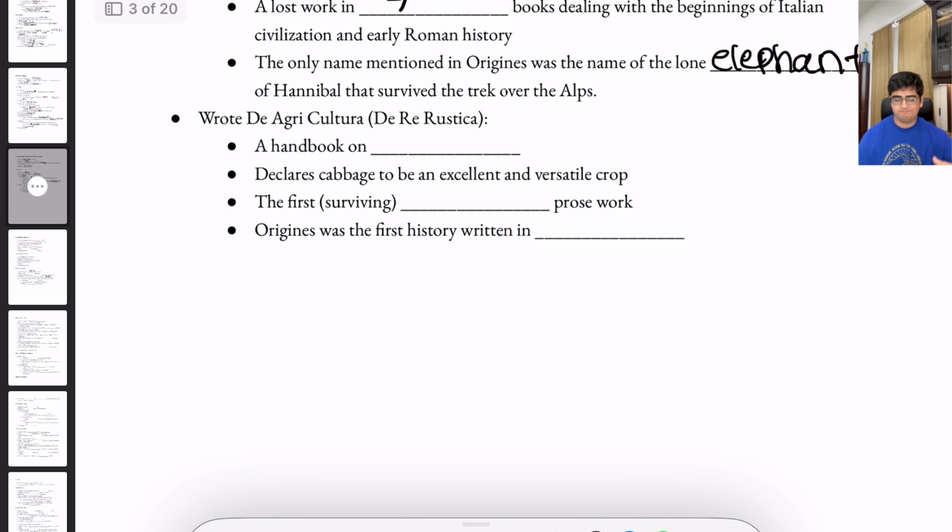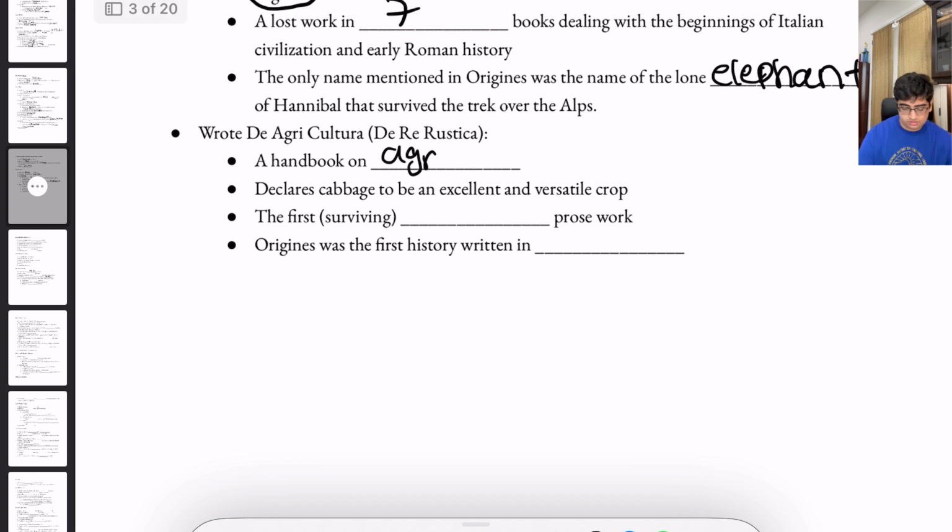Now we have De Agricultura or De Re Rustica. This is Cato's second work. This was a handbook on agriculture. In this book, he declares cabbage to be an excellent and versatile crop. This is the first surviving Latin prose work.